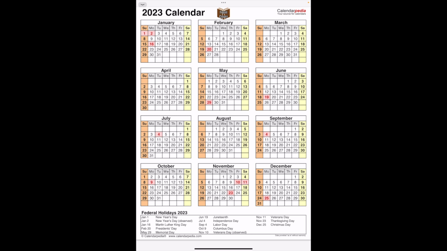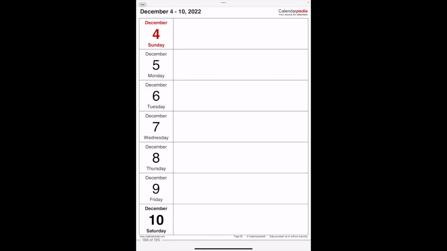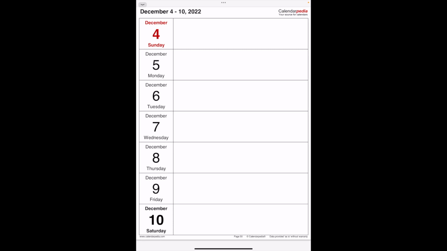The only other thing that I want to show you is at the time of recording here, it's December of 2022, and maybe you're not currently using a digital planner, so you'd want to get started now. If you click on or tap on the Calendarpedia logo at the top right corner there, it takes you to kind of a hidden December of 2022 month view calendar, but it functions the same way as we were just discussing. So if I tap on the 4th of December, I have my weekly view. I can scroll over and I still have my pages to get started.